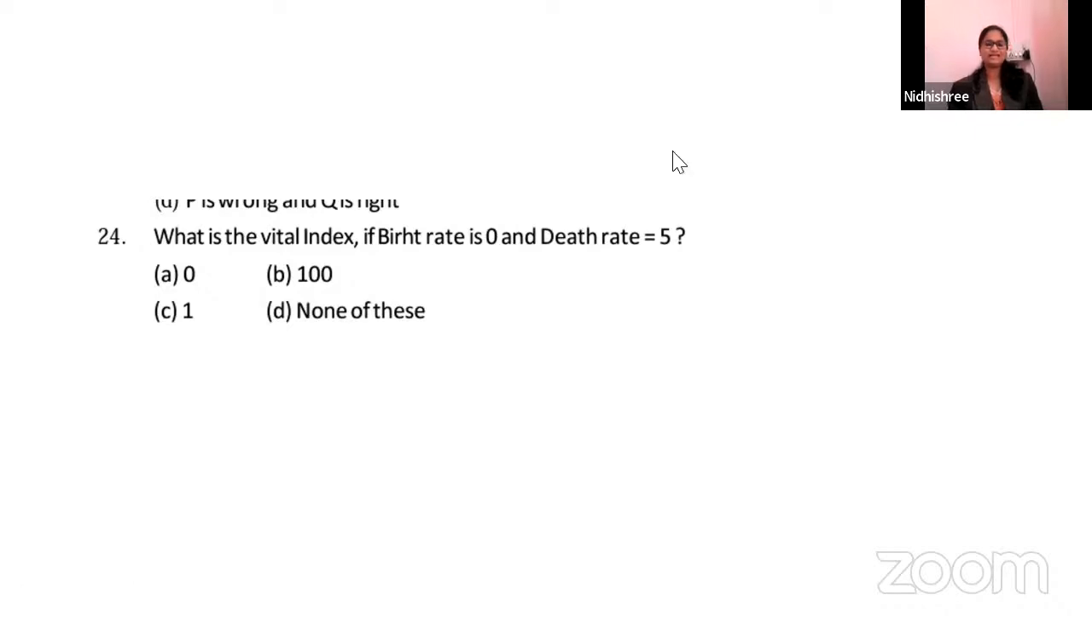Samarth answered the statement. Option A, 0, is the right answer because if the birth rate is 0, there is no birth, then there is no death. Good answer, Samarth. The right answer is option A, that is 0.